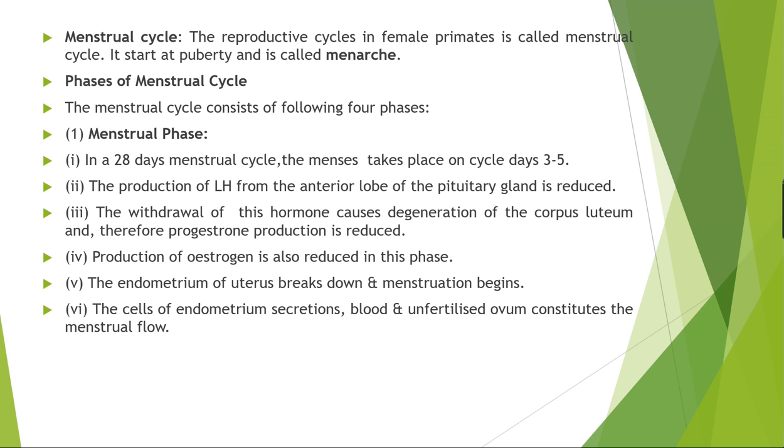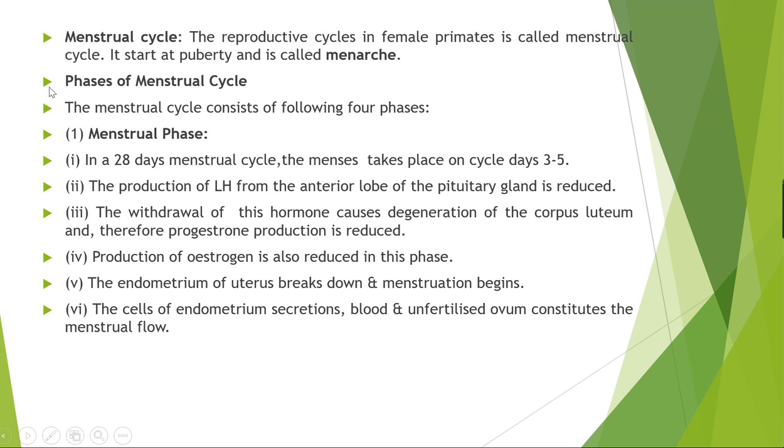What is the period of the menstrual cycle now? It is repeated at an average interval of about 28 to 29 days, and the menstruation begins at puberty. Okay, the menstrual cycle consists of 4 main phases.